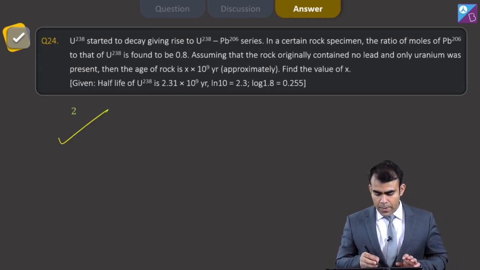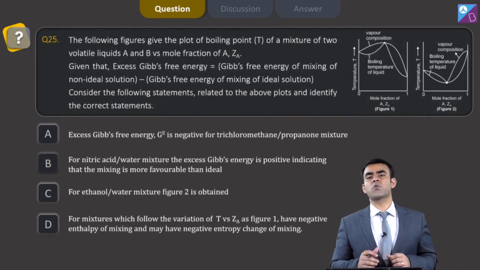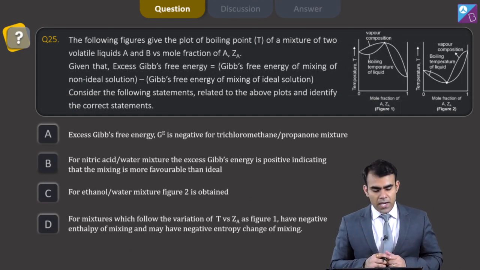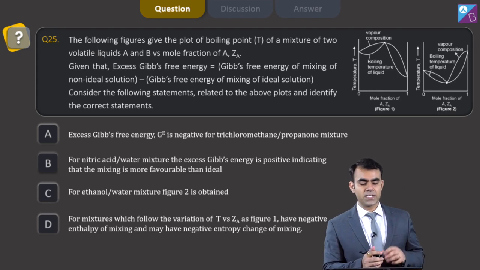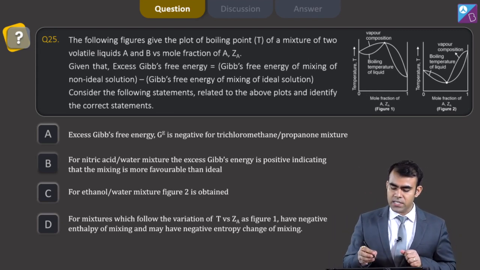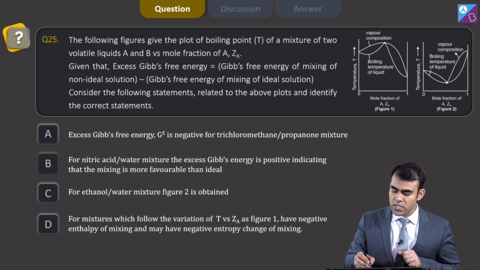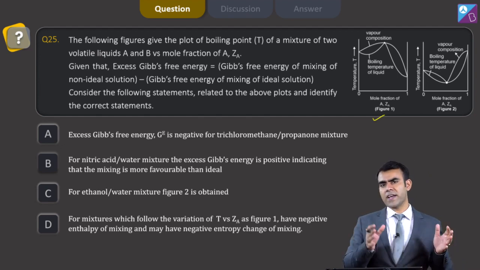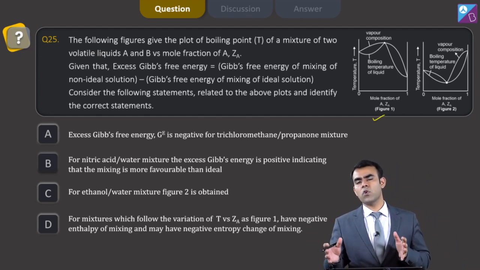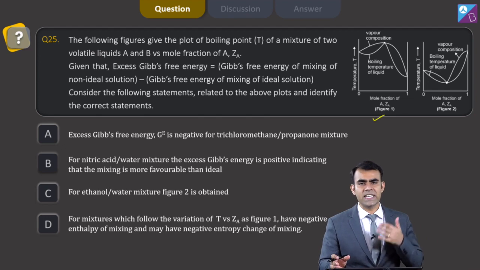Moving on to the next question, that is question number 25. Question number 25 says the following figures give the plot of boiling point T of a mixture of two volatile liquids A and B versus mole fractions of A, ZA. These are mole fractions. This can be the mole fraction of liquid as well as the mole fraction in the vapor phase. That's why we have written ZA.